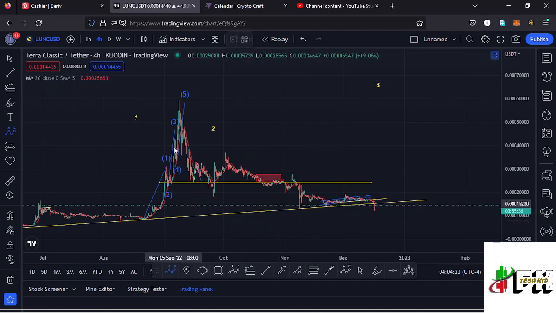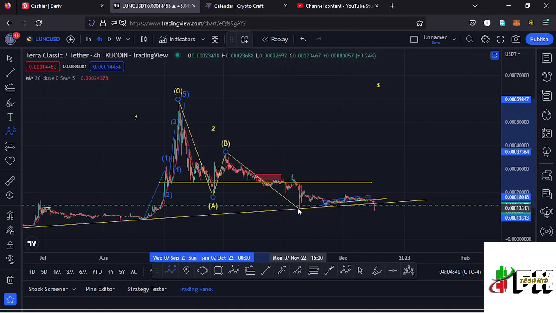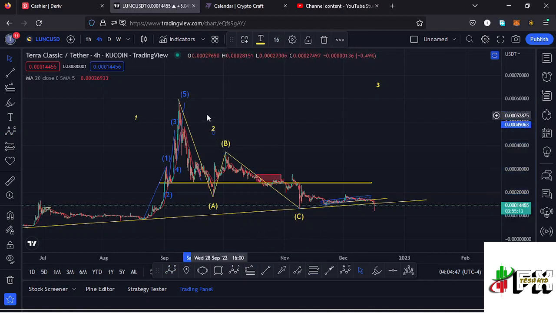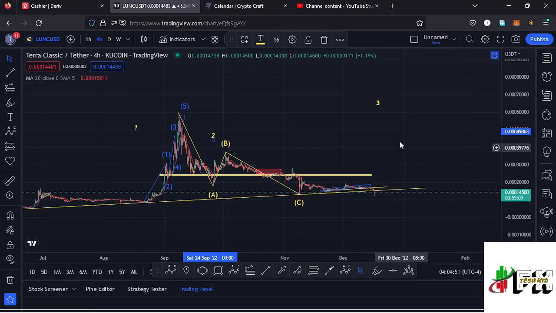And initially we had our low for that higher Elliot wave count 2 at around the $0.0000013 mark, and because the second wave is a corrective wave, we also expected to see an ABC corrective structure, which we are seeing over here, having this as the wave A. Then we have seen the wave B, then we continued pushing even lower in the formation of that wave C, and whatever we expect after seeing the formation of a higher Elliot wave count 2 is a bounce to the upside in the formation of a higher Elliot wave count 3, which is an impulsive wave.